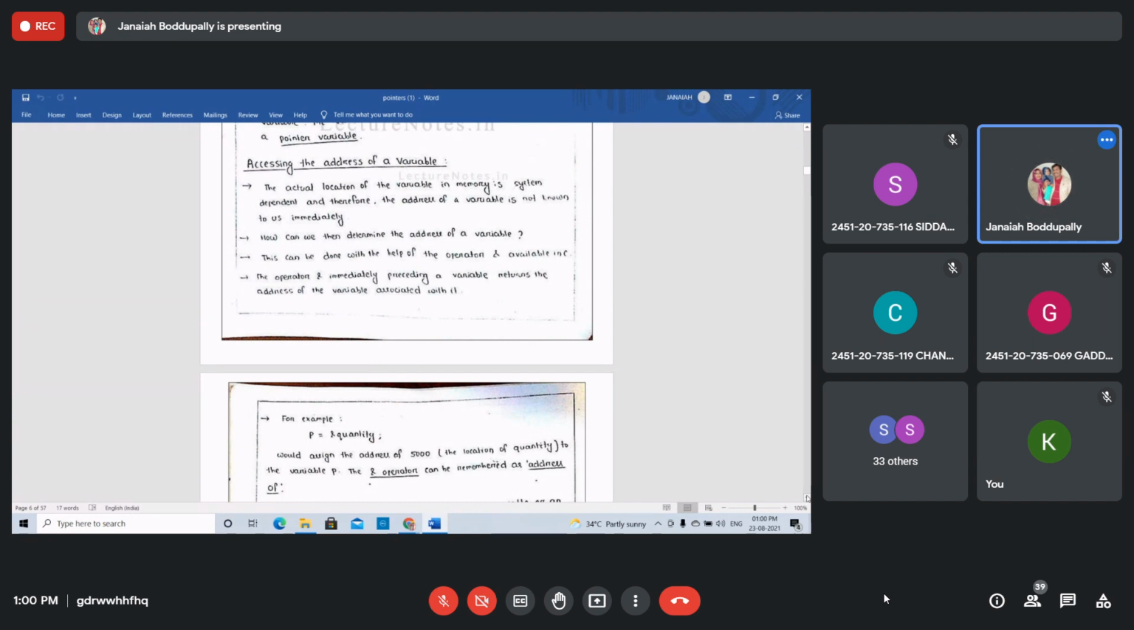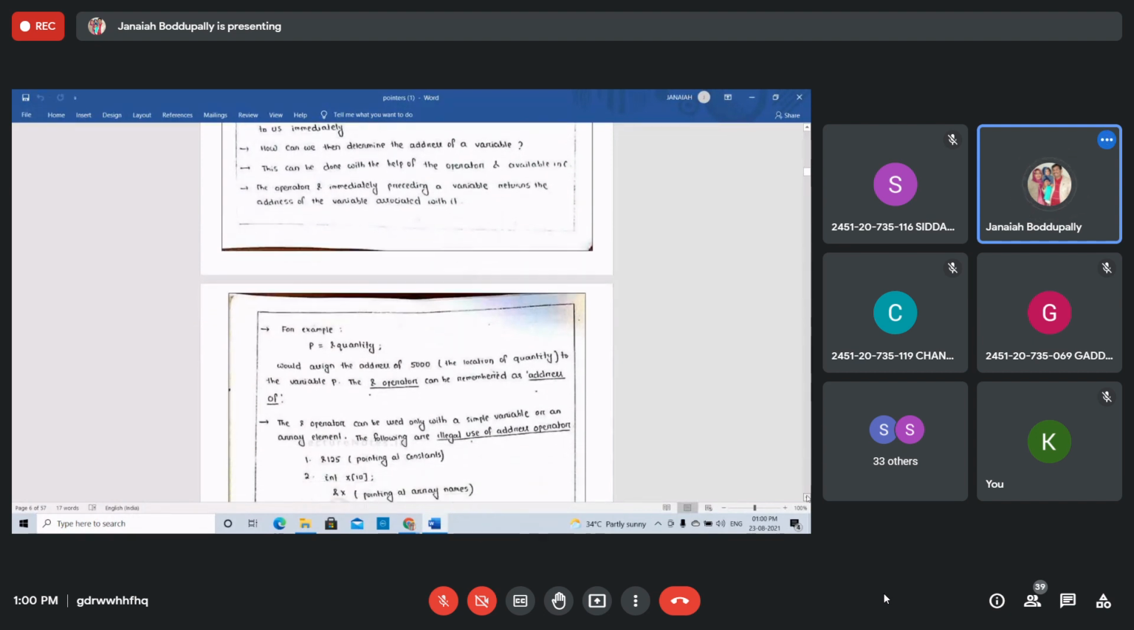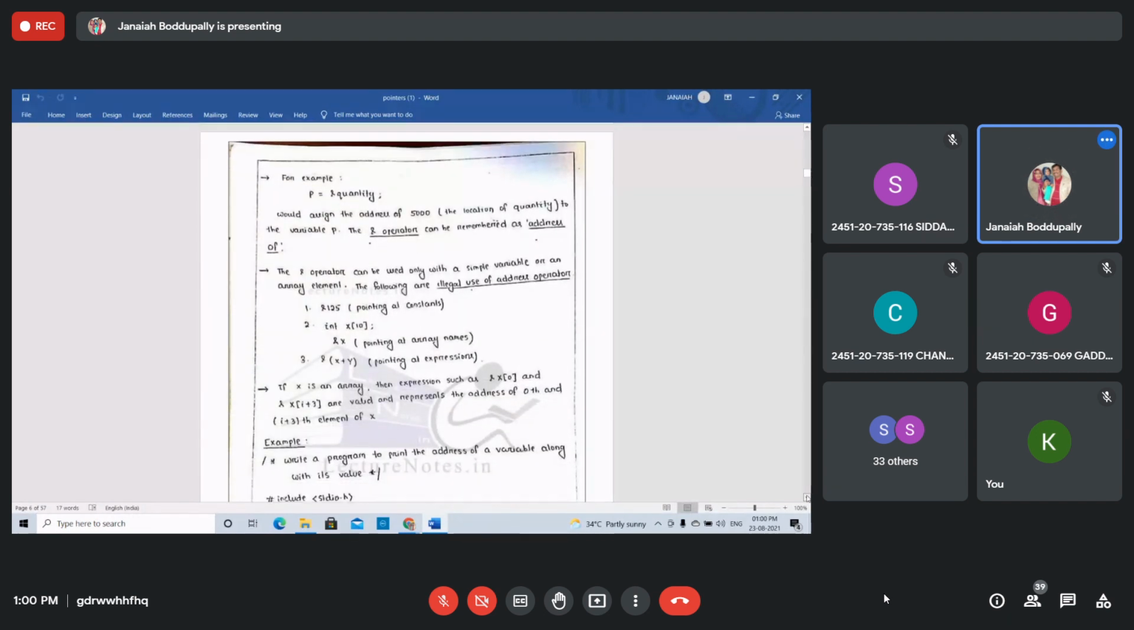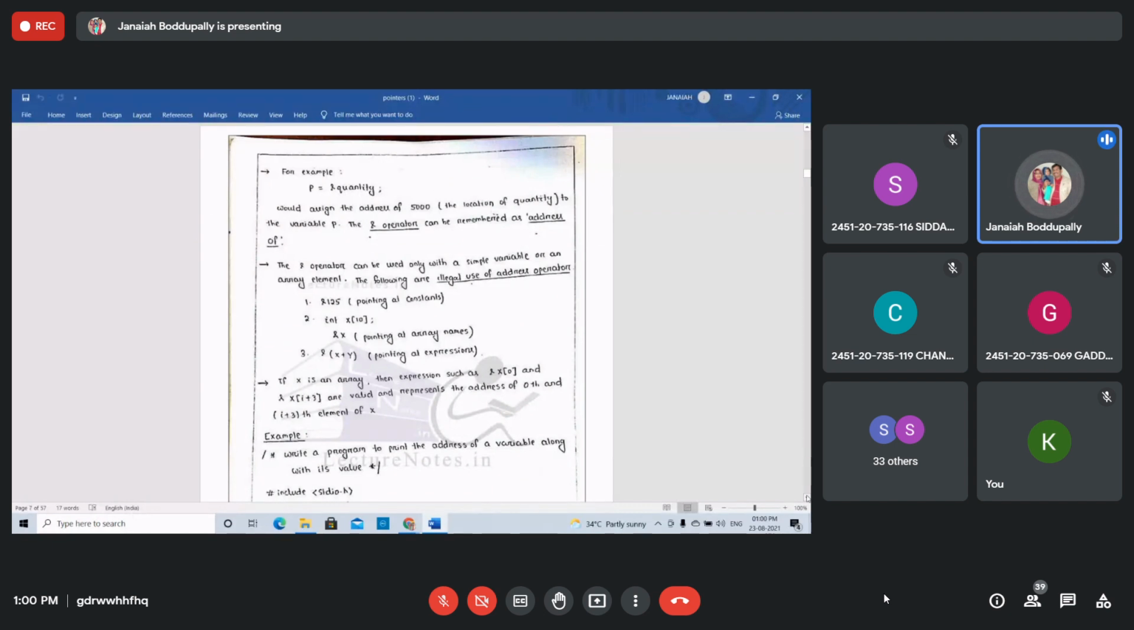So how can we determine the address of a variable? This can be done with the help of the address operator, the ampersand operator. We can know the address location of a particular variable using it. The meaning of ampersand is address of: ampersand A means address of A. See this example: p equals ampersand quantity would assign the address 5000 to the variable p. The ampersand operator can be remembered as address of.